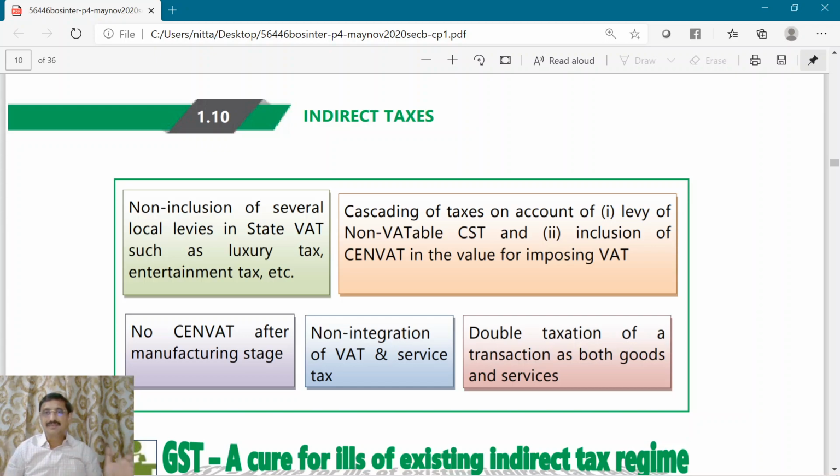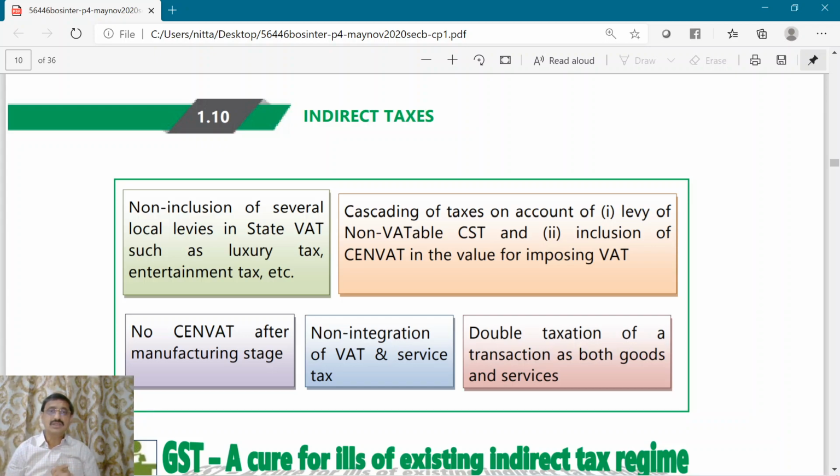So to sum up, what are the deficiencies which existed in the earlier indirect tax regime? There were several taxes levied by the state government like luxury tax, entertainment tax, etc., which were not subsumed into the VAT at that time. Now all of them have been subsumed into GST.